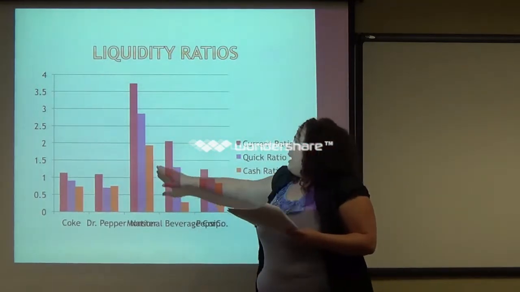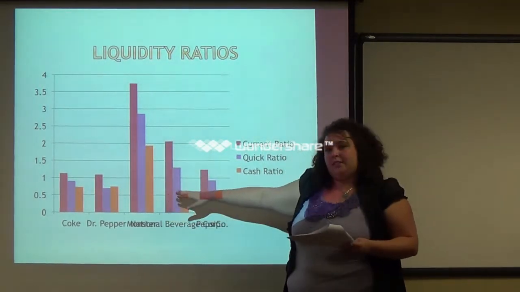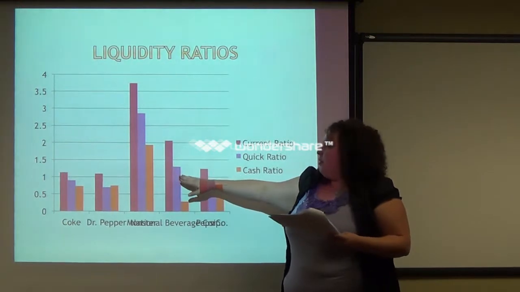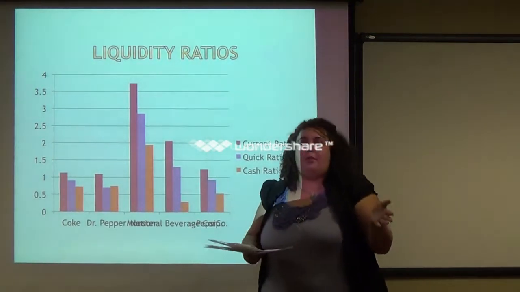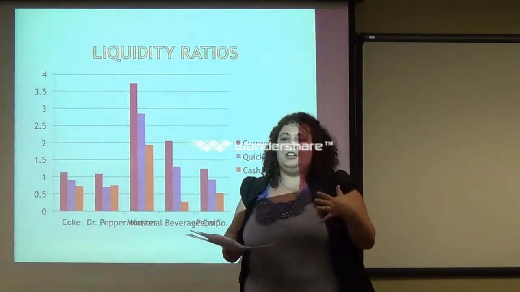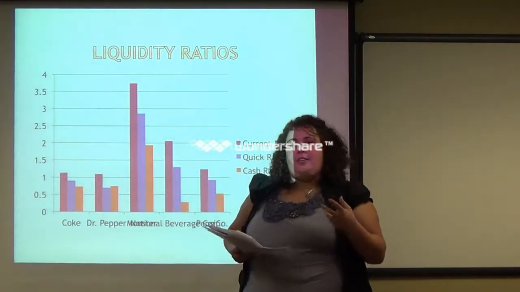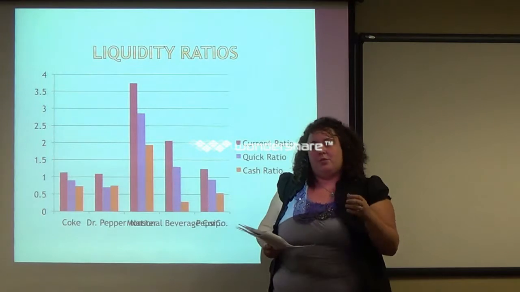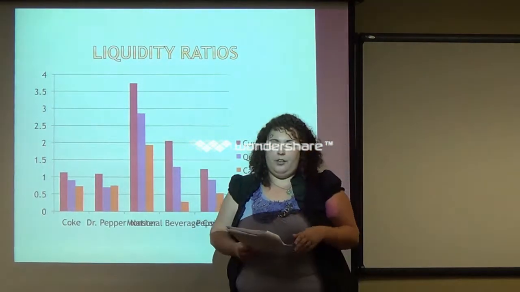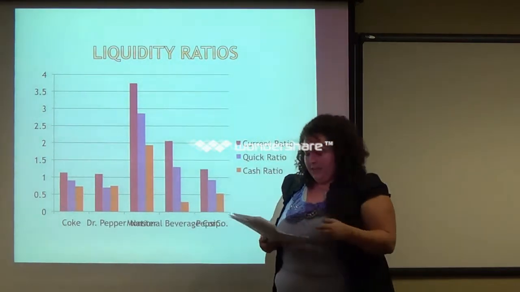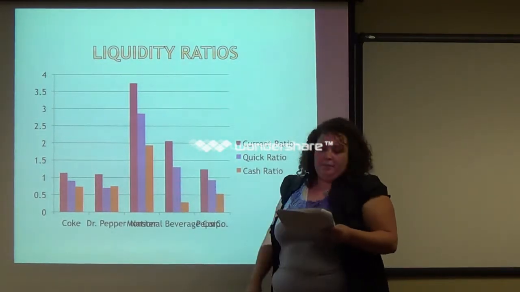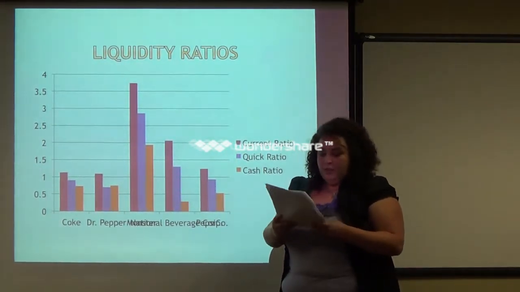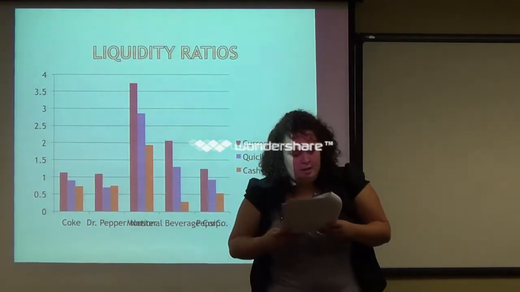So you have your current ratio, which is current assets over current liabilities. And you have your quick ratio, which is current assets minus inventory. So it's what assets you have without your inventory sales, because sometimes your inventories take a couple of months in order to sell and convert into cash. So without the sale of inventories, National Beverage would be able to pay off their short-term obligations.